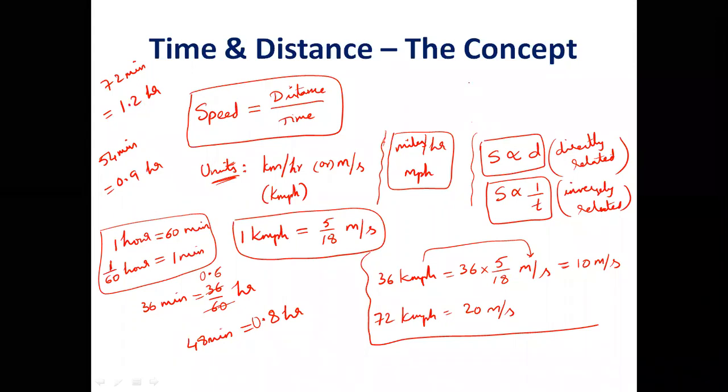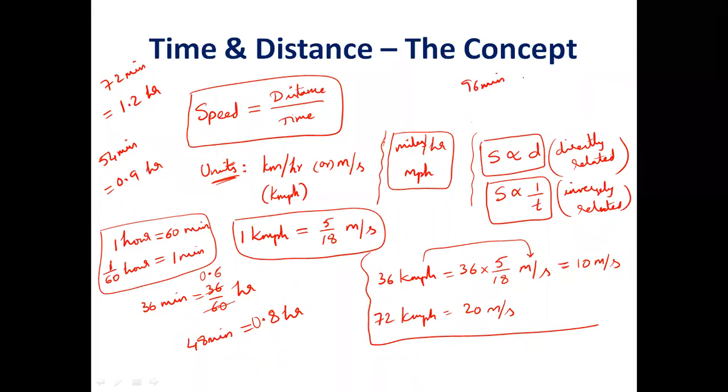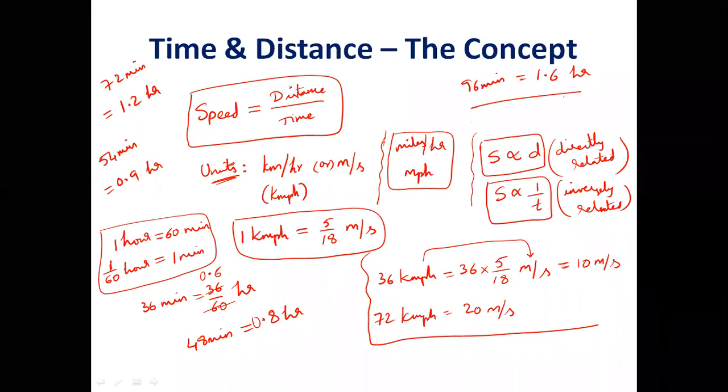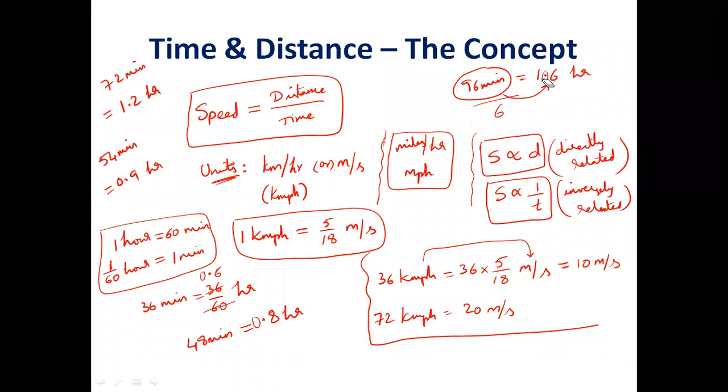So 96 minutes another. 96 is 6 how many times? 16 times. So 1.6. So next time onwards when the minutes come like this, I directly write hours. You should not ask me how. I am directly dividing by 6, putting one decimal, nothing else.